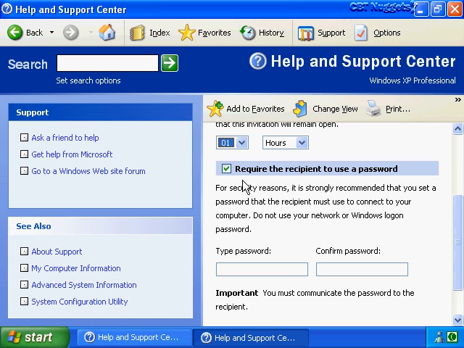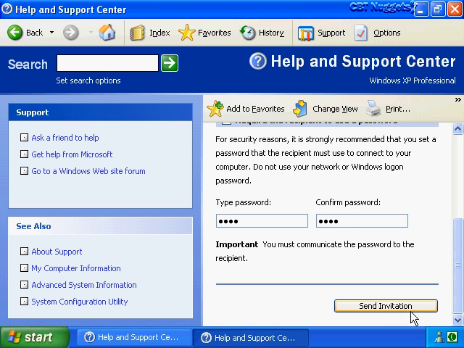Additionally, we can password protect this invitation that's being sent out. The actual invitation file will be an XML file, and if we decide to password protect the invitation, the password will be encrypted within that file. So let's type in a little password here. And then our last step is to click on send invitation, and when I click on this button we're going